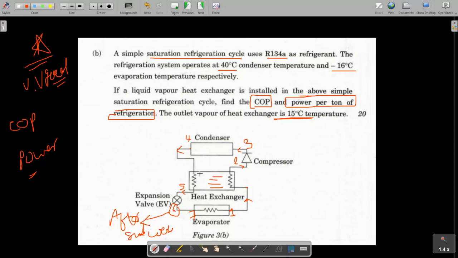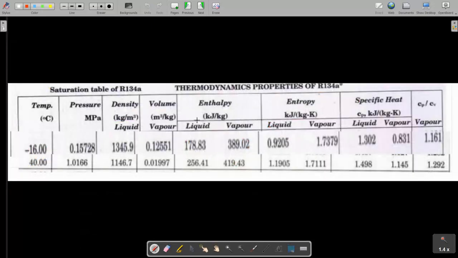Because the heat exchanger is installed, whatever refrigerant comes out in saturated vapor form will get some superheating, and whatever liquid refrigerant comes out of the condenser will get subcooled. You will find this very interesting, because I am also associated with this industry, the refrigeration industry, for the last two to three years.